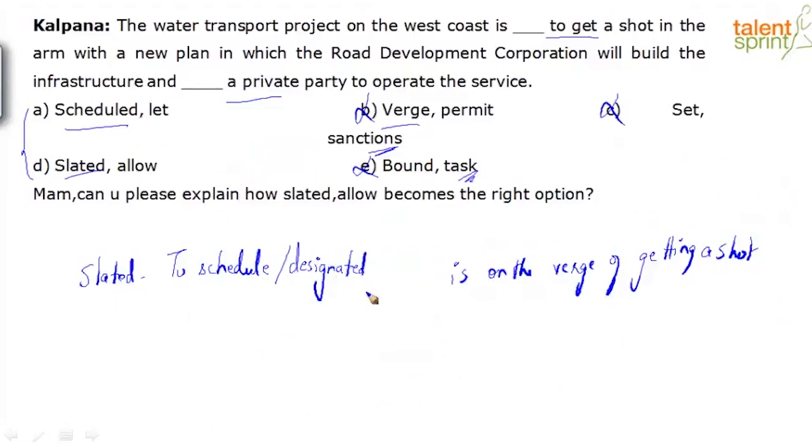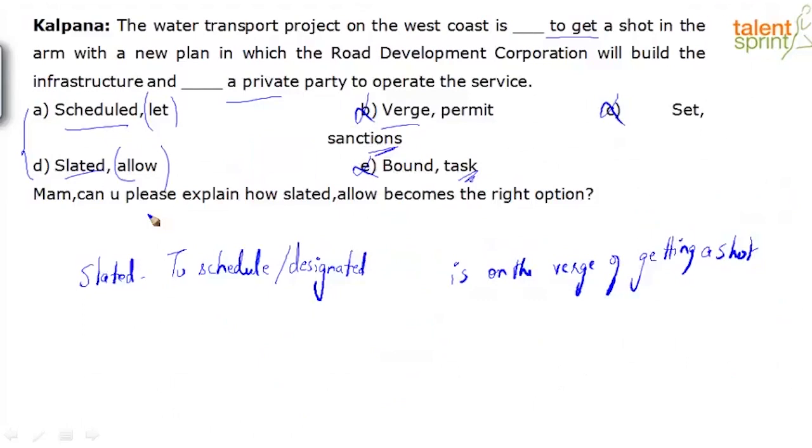The water transport project on the west coast is slated to get a shot, which means it's scheduled or designated. Both are the same. So we need to look only at the second blank and see which is the most effective word. Is it let or allow? Now that we've narrowed down our options, let's look at it closely.